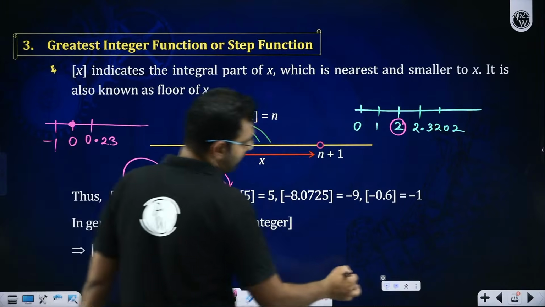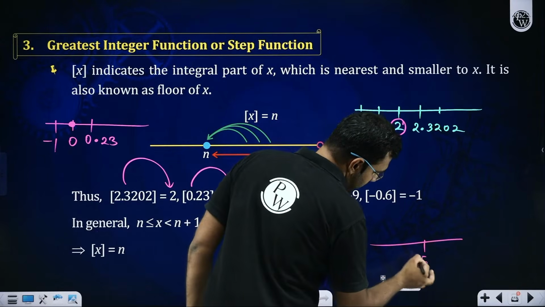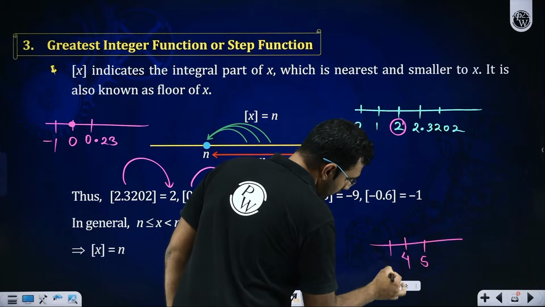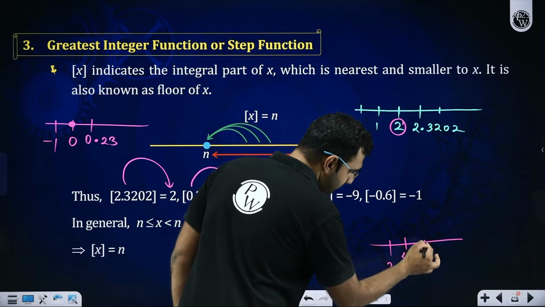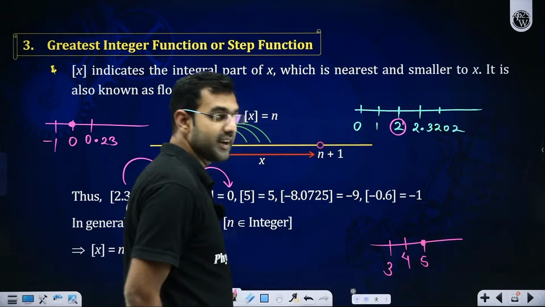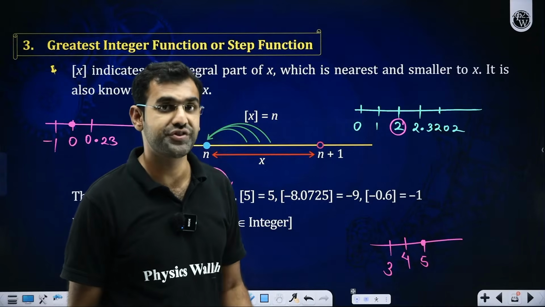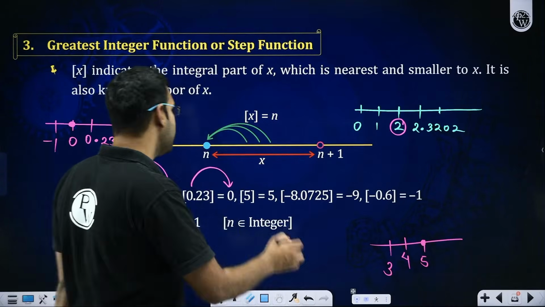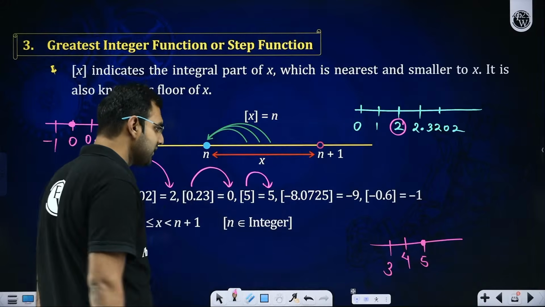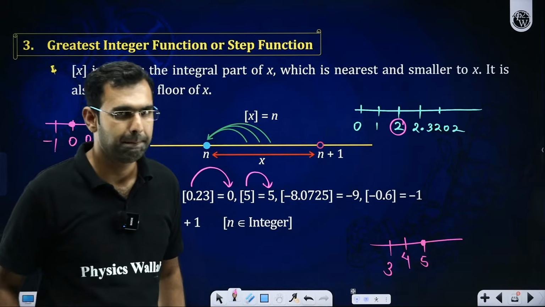For example, look at 5. On the number scale, this is 5, this is 4 and so on. Is 5 an integer? Yes. Among all the integers which are less than or equal to 5, which is the greatest? 5. So GIF of 5 is not 4. Please understand, it will be 5.